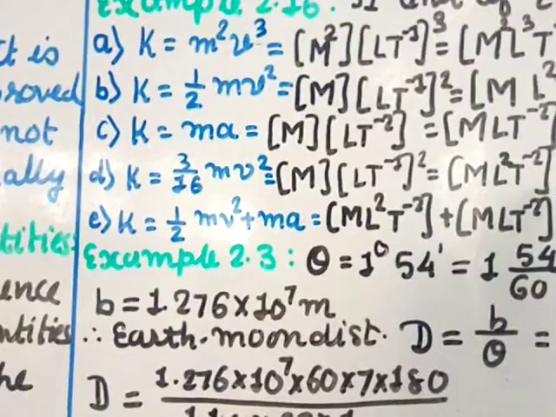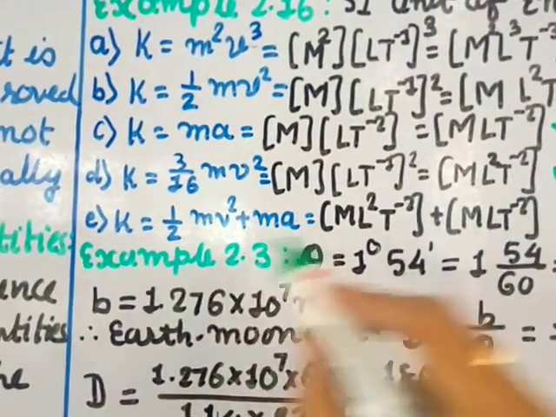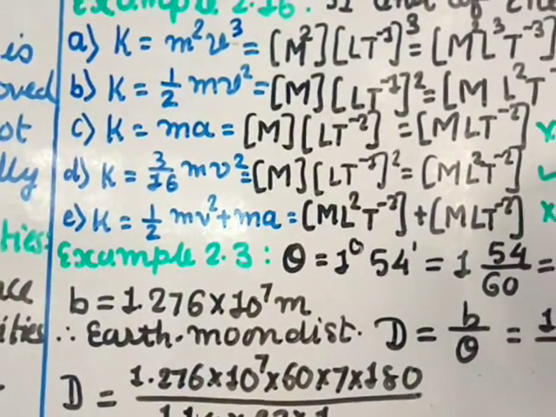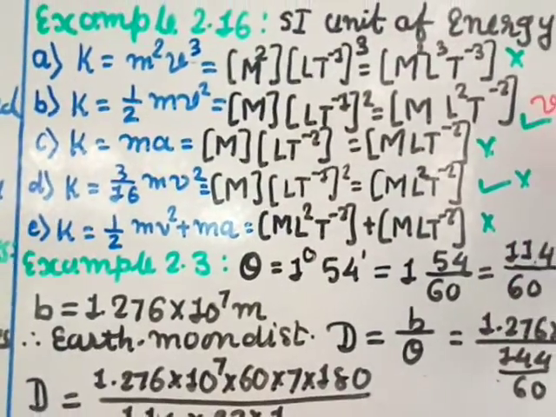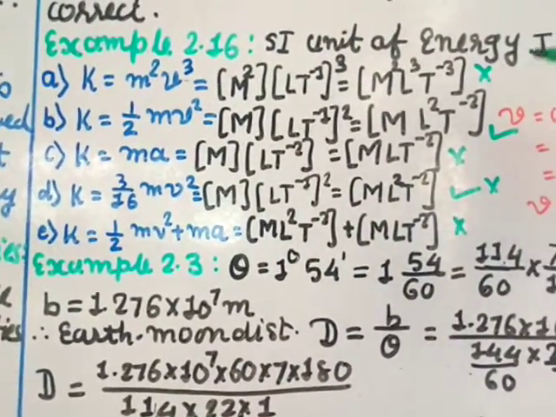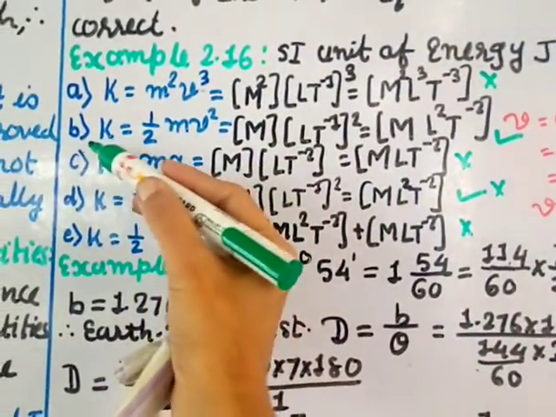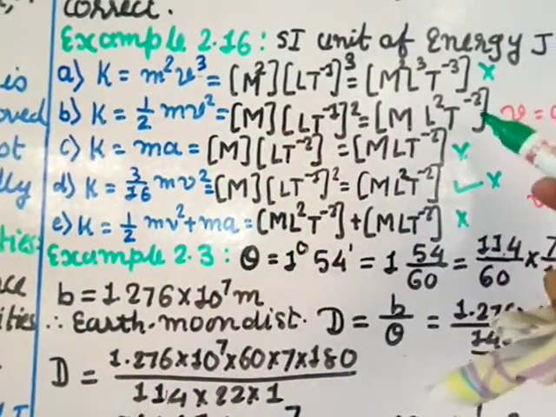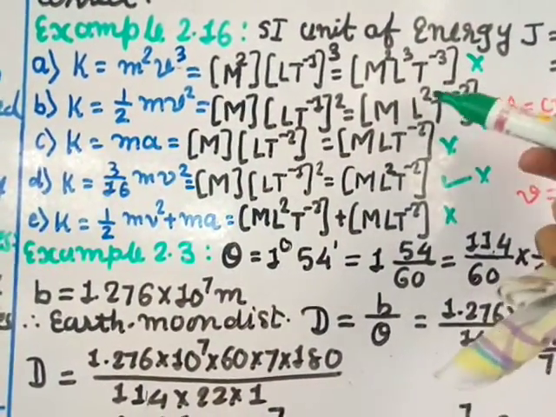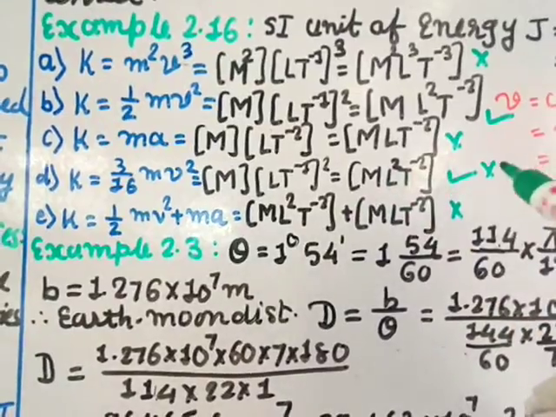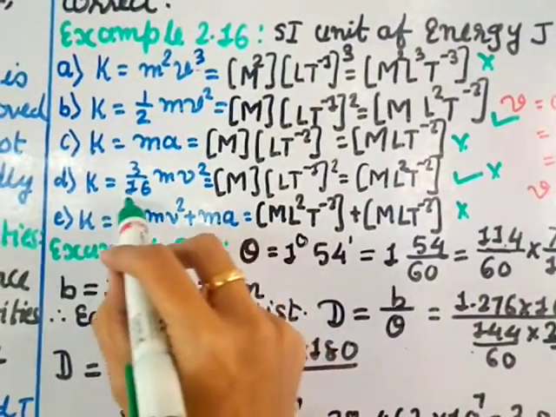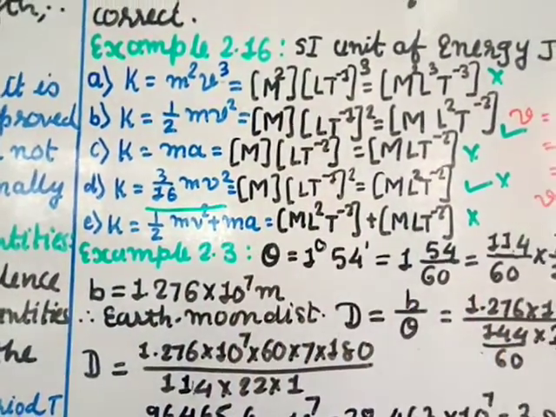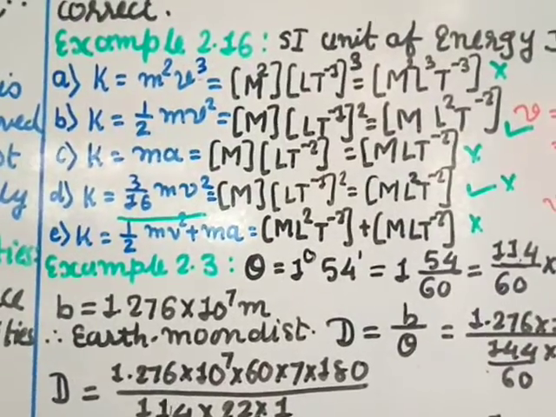So dimensionally correct, but this is not the correct equation, and this is also wrong. So we can say this is also not correct. Dimensionally and mathematically, the right formula is only option B: K is equal to half mv square. So that is totally correct. This one is dimensionally correct, but not correct by the mathematical form. This is not the right form of the kinetic energy.